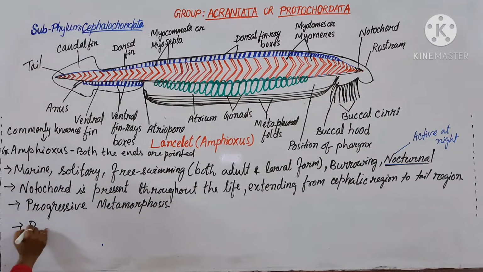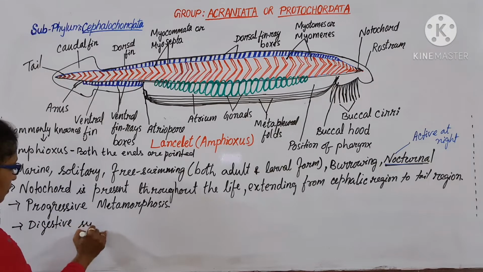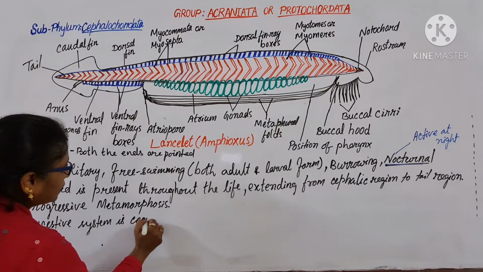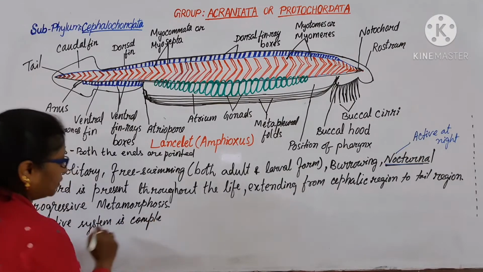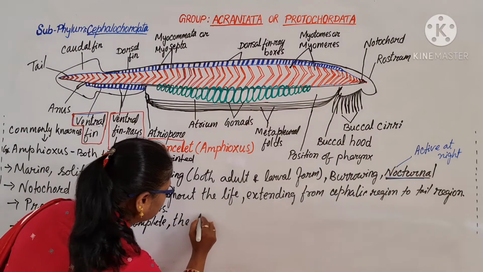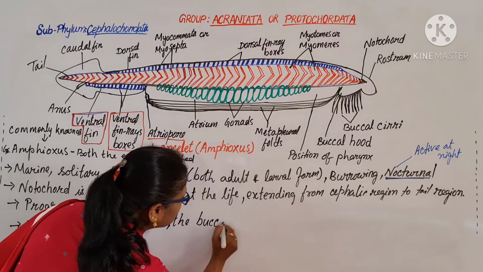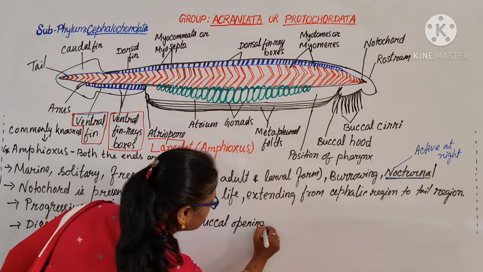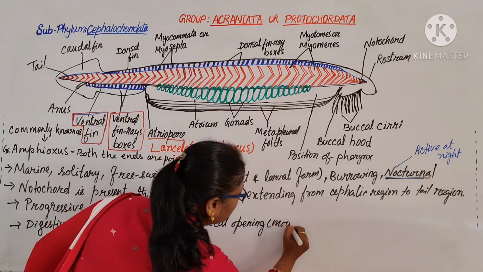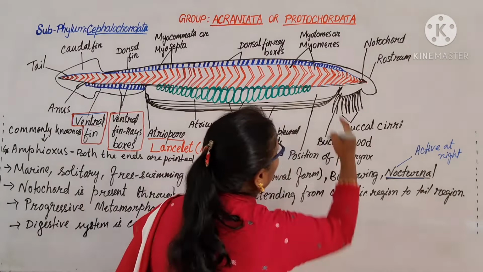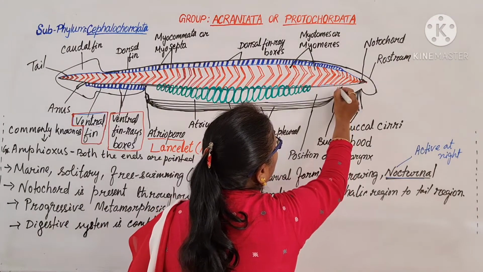Digestive system is complete. The buccal opening, that is the mouth, is present over here.